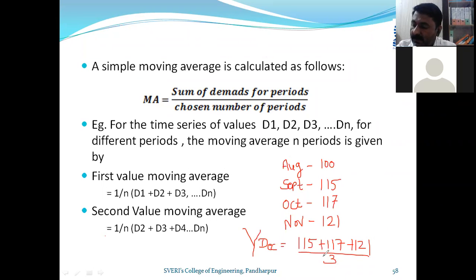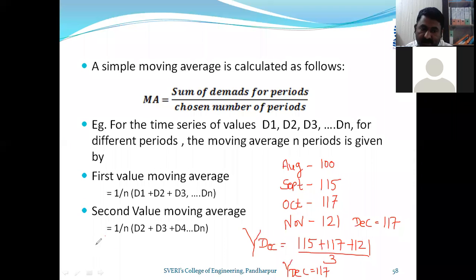If you go by this method, you will get a certain value. Let us take 115 plus 117 plus 121 divided by 3. Okay, it is 117.66. Avoid decimals, I will say 117. So for December, you will write here that the December month demand is 117.